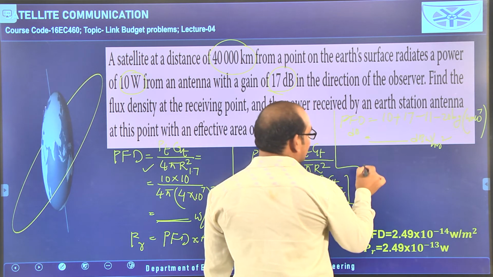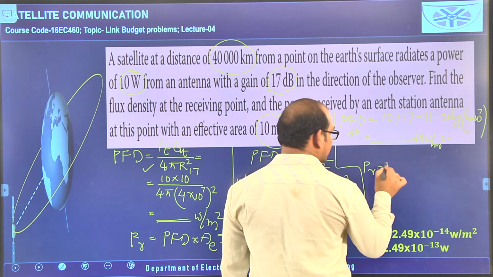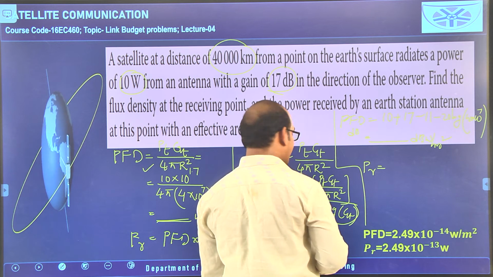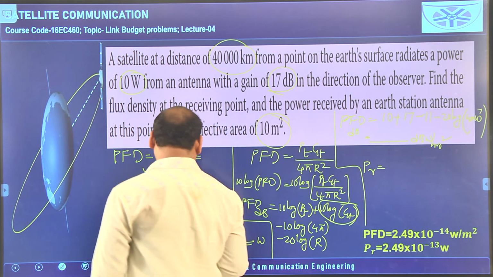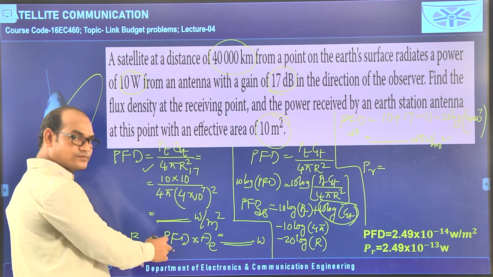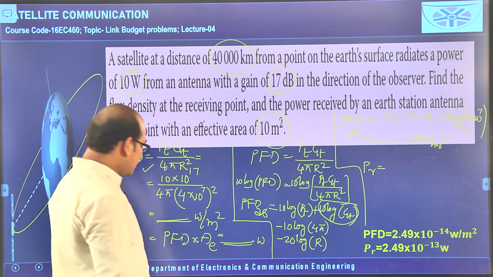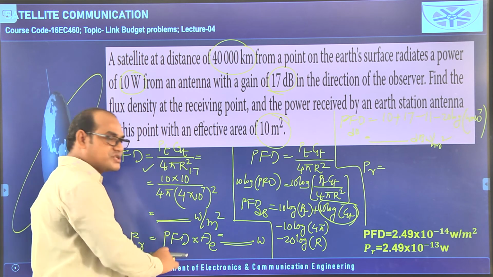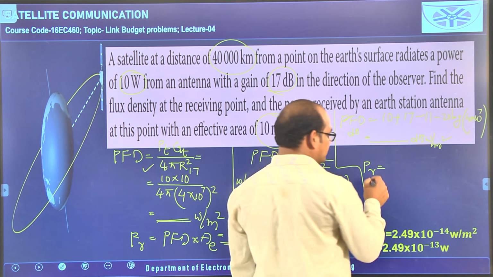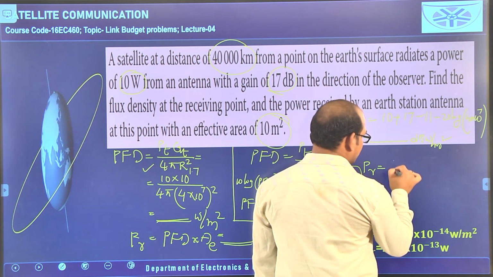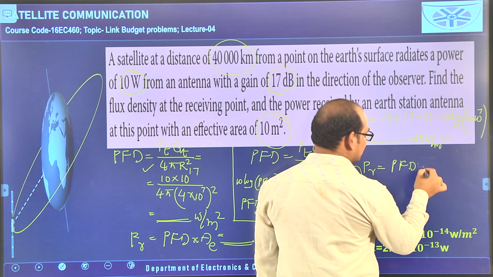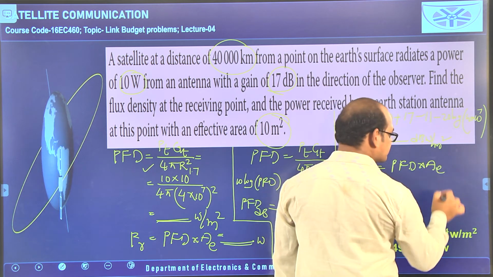Then, what is the formula for PR, the received power generally? What did I use here? The power flux density should be multiplied with AE. If you apply logarithm, I am writing here again, the received power is power flux density multiplied with AE.